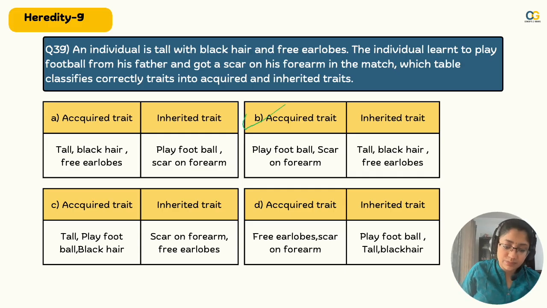Right answer is B, because tall, height of the person, black hair, earlobes all are inherited. Learning to play football and scar on the forearm are all acquired traits which you get through life. You cannot pass it on to your child. इसीलिए cricketer का बेटा cricketer नहीं हो सकता. Straightforward. Okay, so moving on to the next one.